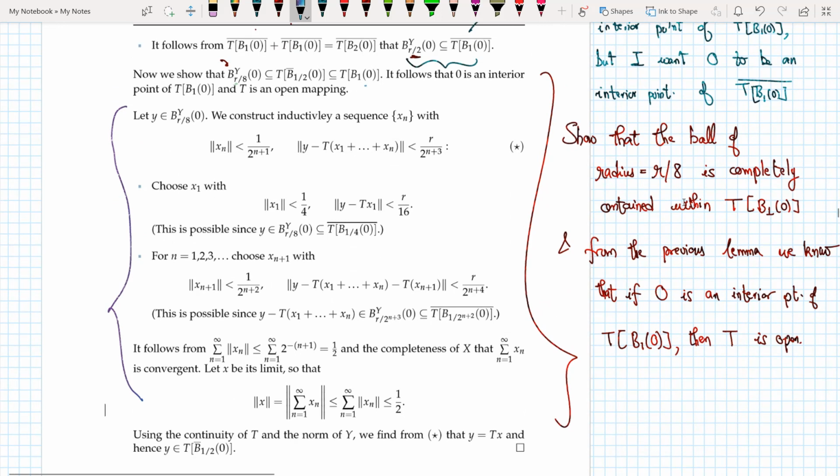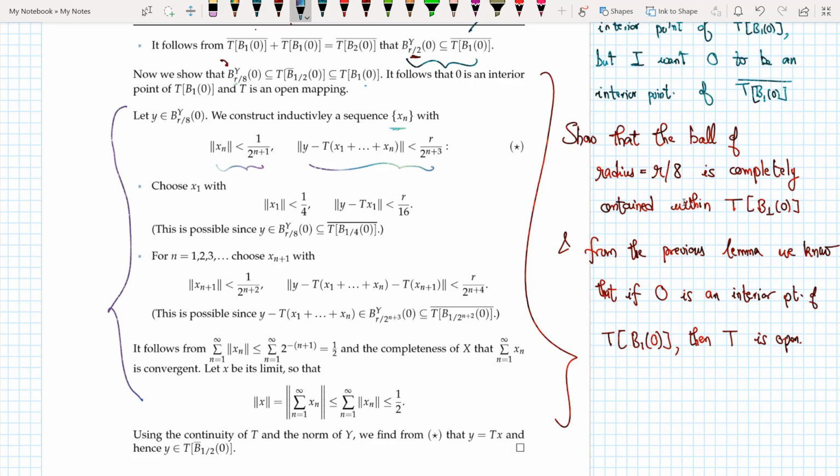I construct inductively a sequence such that the norm of xn is bounded by this term and the norm of y minus T of x1 till xn is bounded by this term. And now again I choose my x1 such that the norm of x1 is less than 1 by 4, so I just have to put the value of n equals 1, and similarly here also.